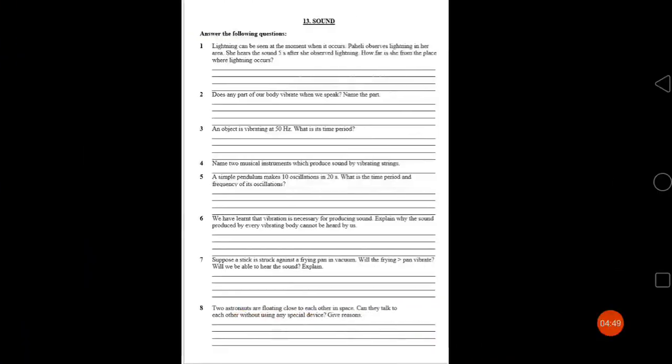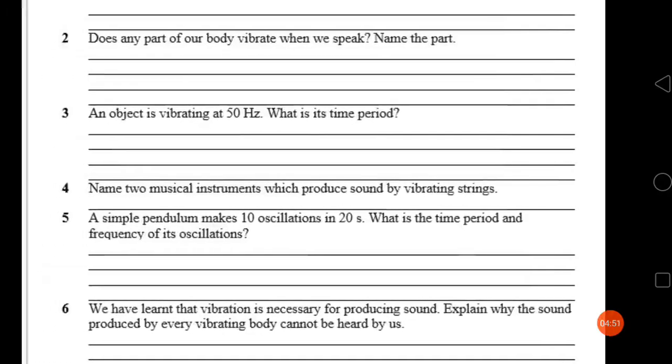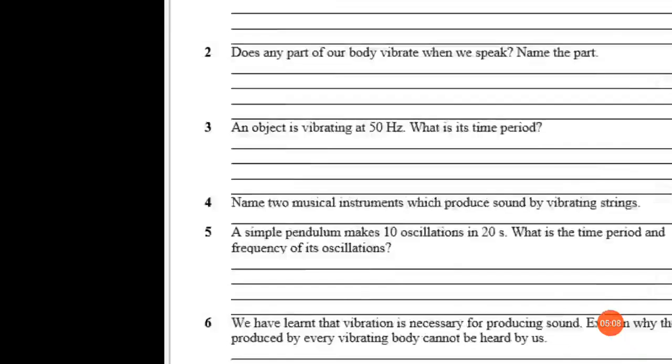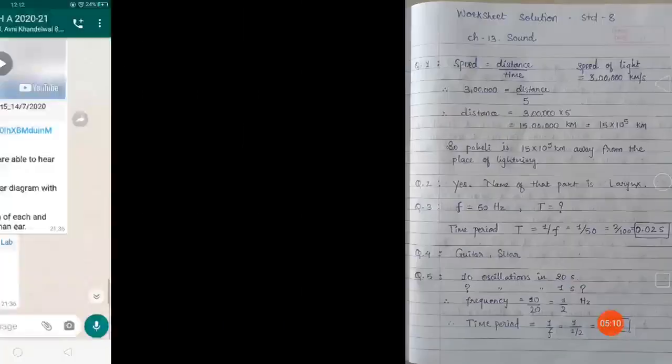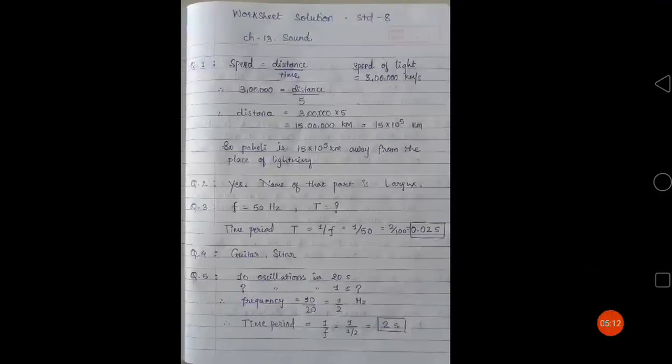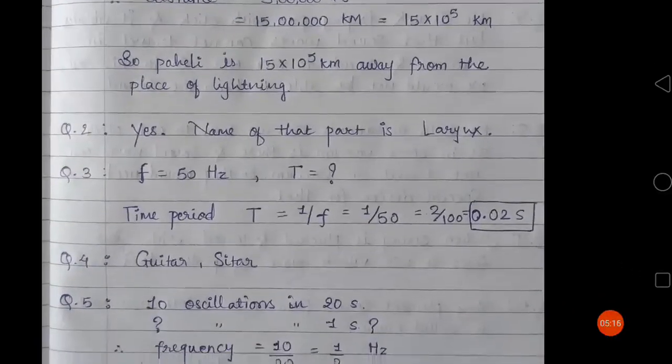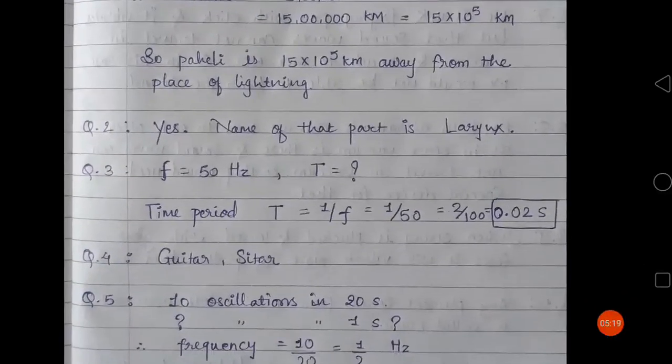Now question number 4 is, name two musical instruments which produce sound by vibrating strings. So you need to write two examples in which a string is responsible for producing sound. So that can be guitar and sitar. You can have many other examples. Right now we are asked for two, so we are writing these two examples, that is guitar and sitar.